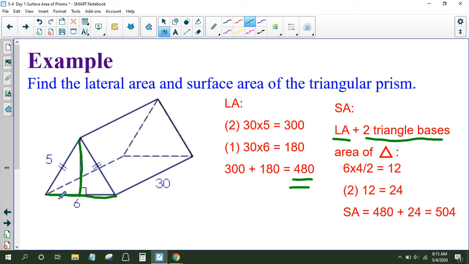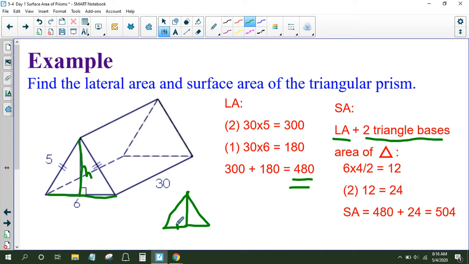Right now, we know that the base is 5, but we don't know this height right here yet. The 5 is not the height, because it's slanted. The height is straight up and down. So for the height, we can use our Pythagorean theorem again to figure it out. Let me draw this again.